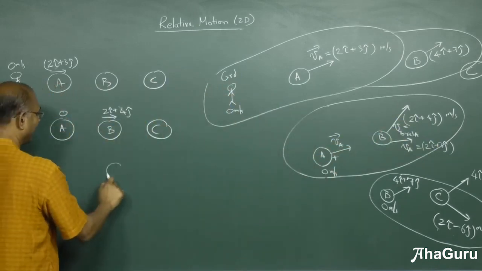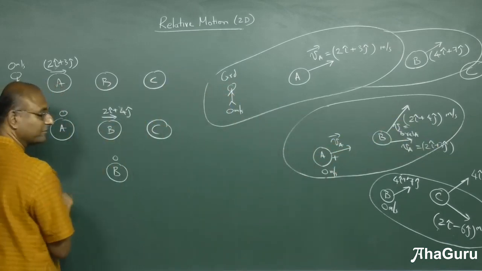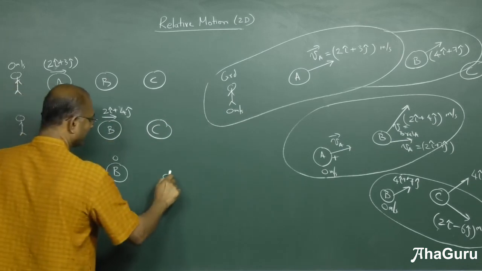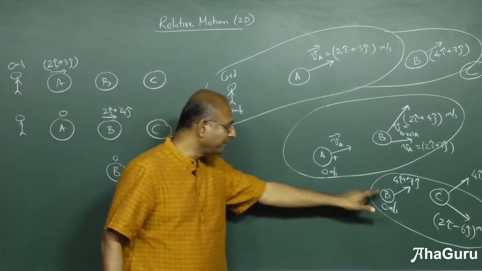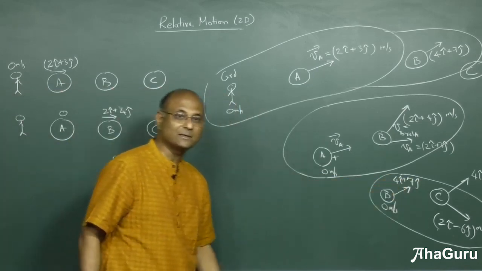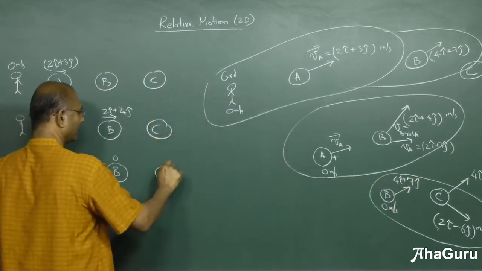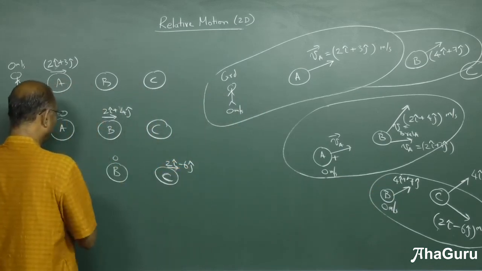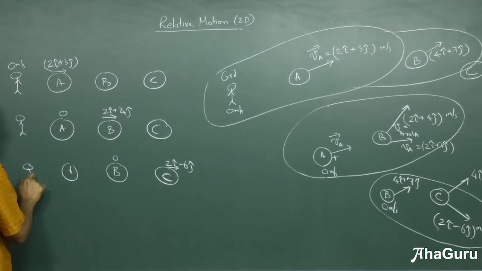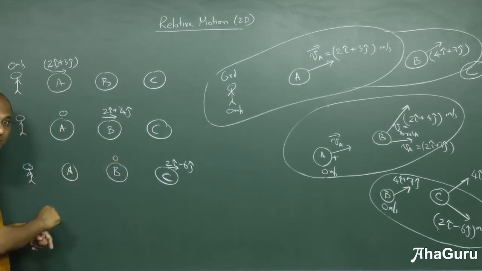In the next diagram where B is 0, B is the speaker. Because when B is speaking, that means B's velocity must be 0. So that is very important. When B was 0, what was C's velocity? It was 2i minus 6j. This is the information that we have been given. These things are there, but we don't know anything about A and the ground in this diagram.